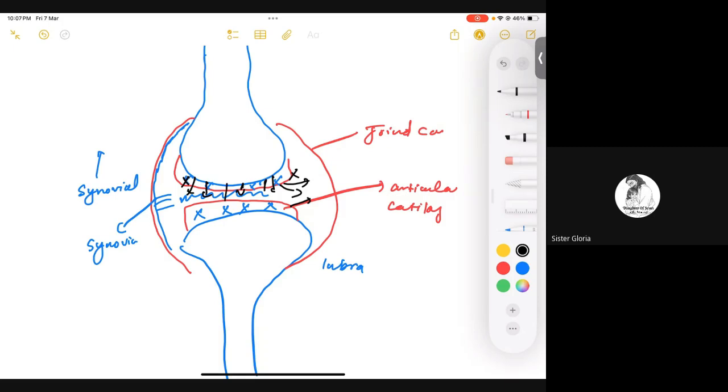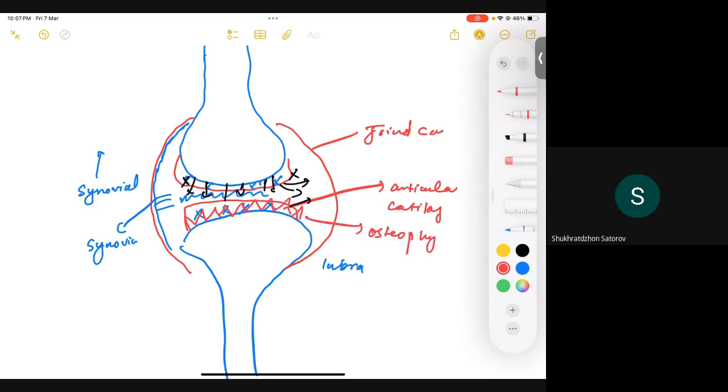When the bones are rubbing against bones, we can see reactive bone formation, right? The bone simply reacts to this phenomenon. So you can see extra bony outgrowths there, which are known as osteophyte formation, right?